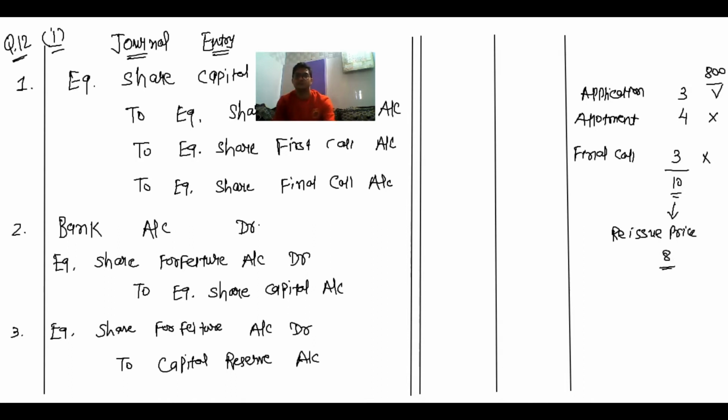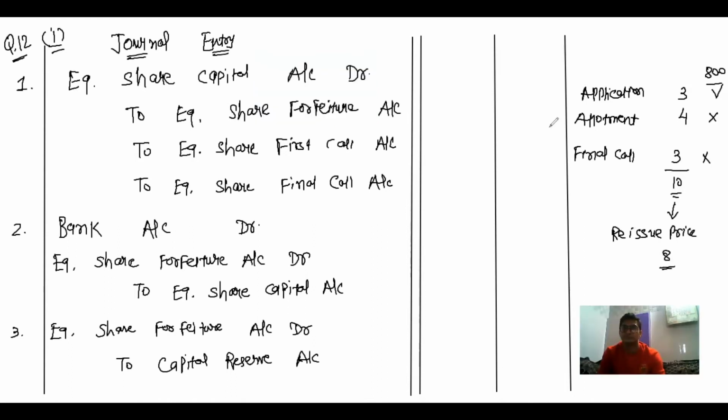So now first of all, total number of shares forfeited is 800 equity shares, and the total share price is 10 called up, out of which, here we are not saying first call, it is allotment and final call. Here the shareholder failed to pay allotment money and final call.